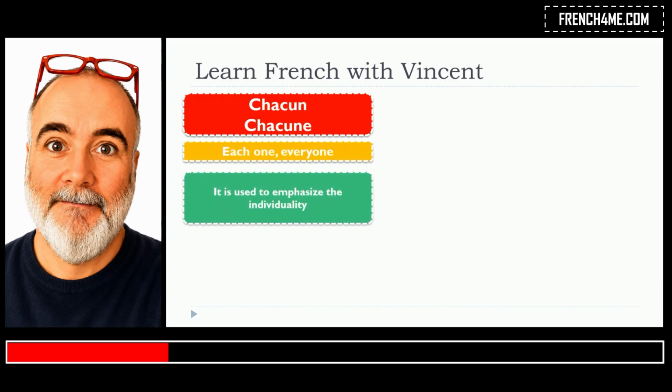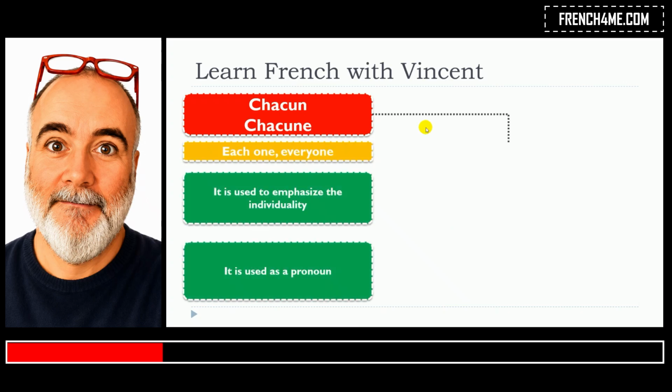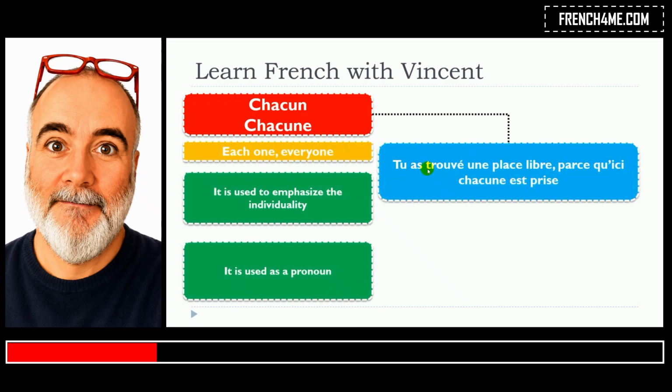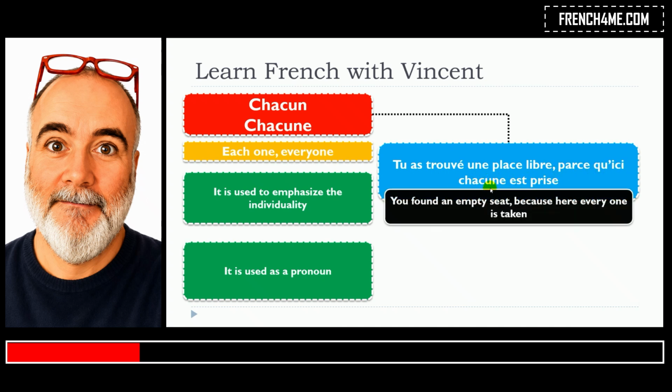Let's have two more examples. Tu as trouvé une place libre parce qu'ici, chacune est prise. So here, chacune is connected to place and it's feminine.